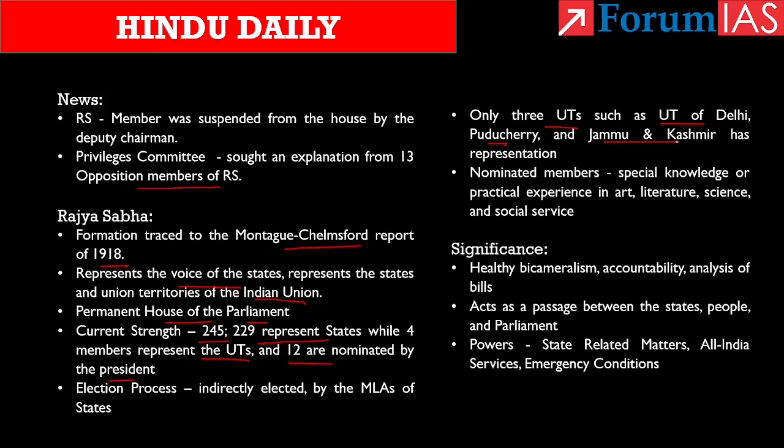Now, here the members nominated by the president are those who have special knowledge or practical experience in art, literature, science and social service. This provision is to provide eminent persons a place in the house without going through elections. But you will have a doubt here, right? Why should we have 2 houses in the parliament? There is already a house where members are directly elected by the people, but why do we need Rajya Sabha in addition? So, what is the significance of Rajya Sabha?